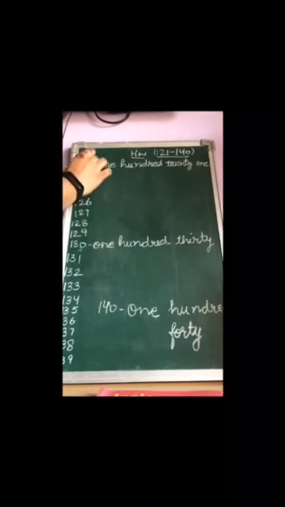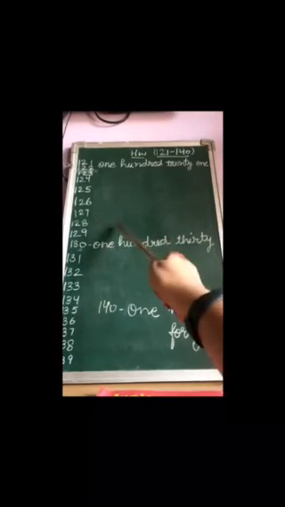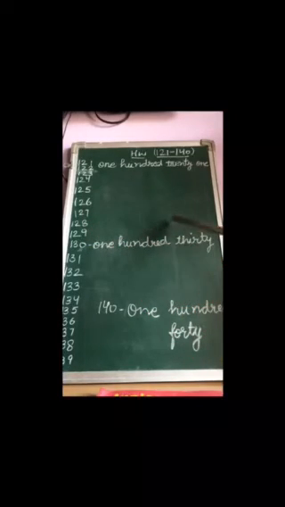Ma'am skipped 122. You have to write 122, then 123. Okay? So you will write the same way up to 129.